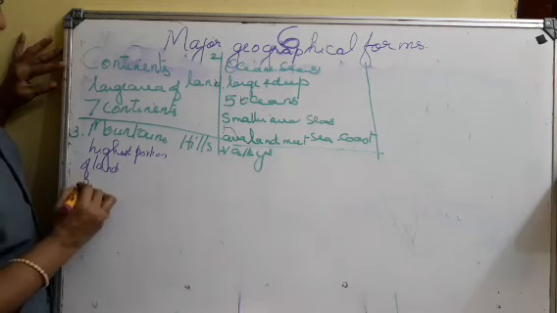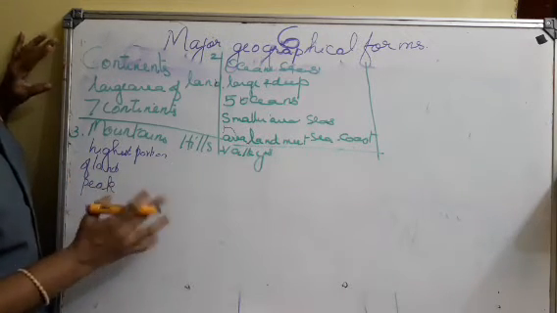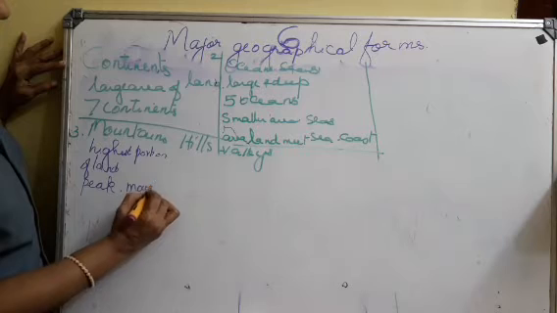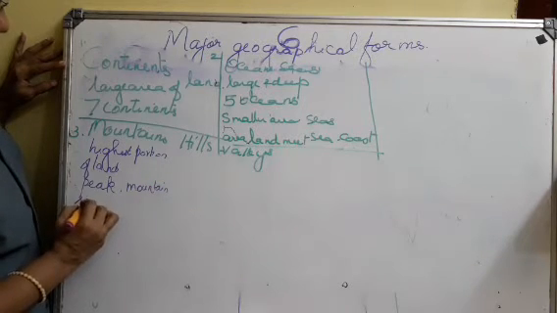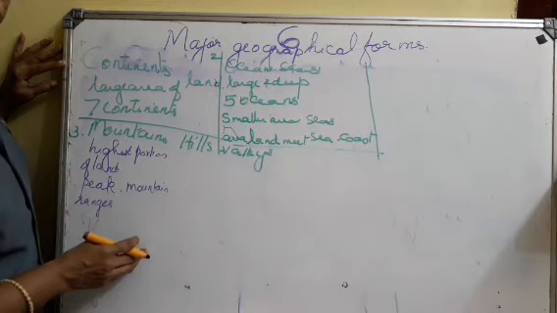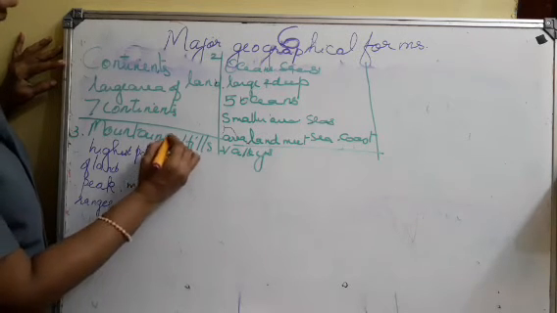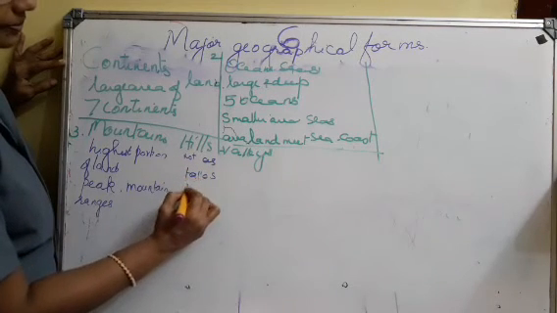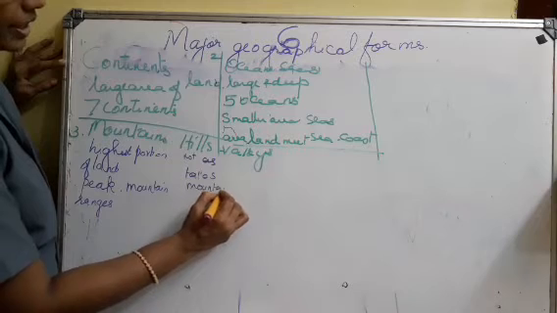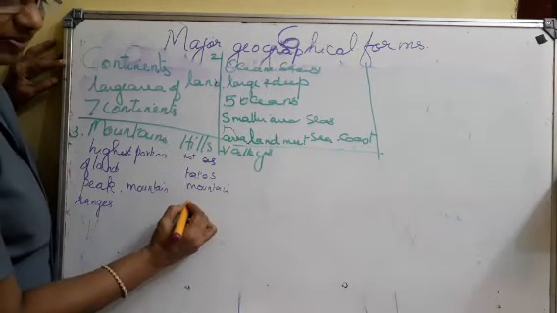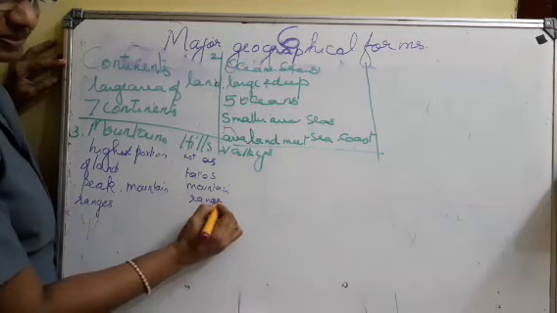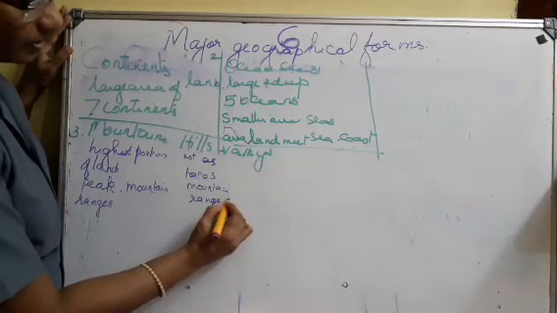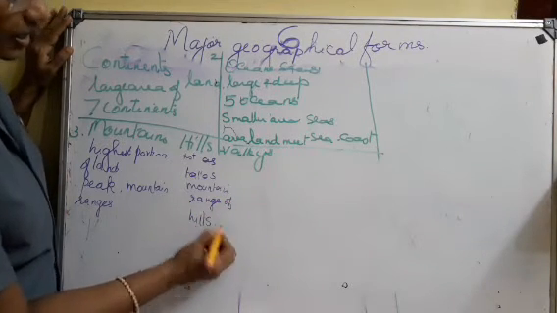The tip of the mountain is called peak, and these mountains joined together like a chain are known as mountain ranges. Example is the Himalayan mountain ranges. Hills are not as tall as mountains. A chain of hills is known as a range of hills.